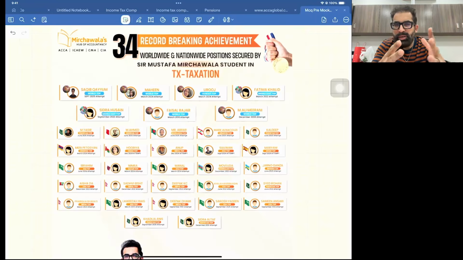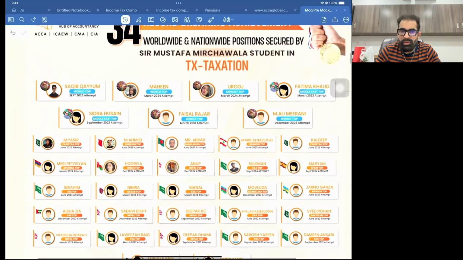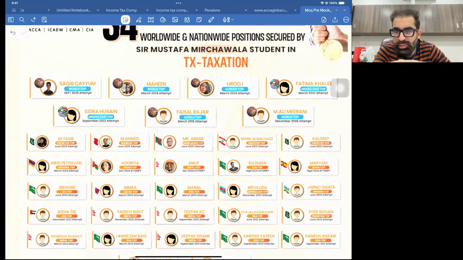Our team has compiled a few position holders of taxation, although it's not complete. They have compiled 34 TX positions, although I teach FR, SBR, FA, and other papers as well, and still it's not complete. There are world toppers in this as well: Maheen, Saqib Qayyum, Muhammad Ali Mirani, Faisal Rajat. These students defeated students from 180 countries in one single attempt. So it's a big motivation. When they can do it, you can also do it. I hope you will also join this list and give me happiness, right?